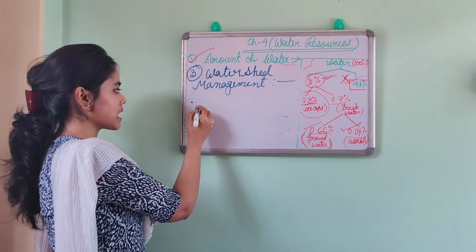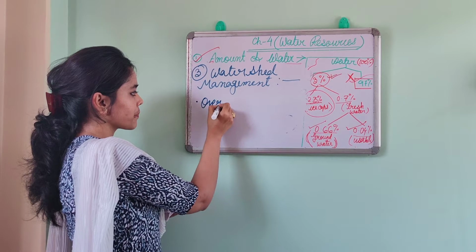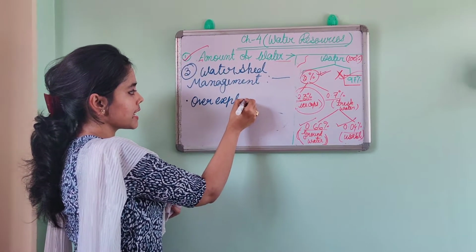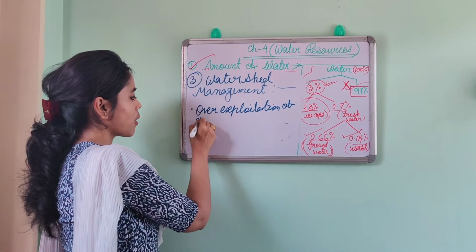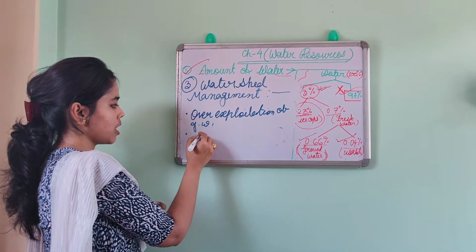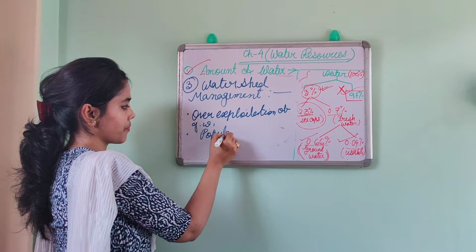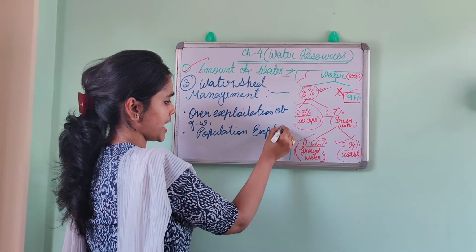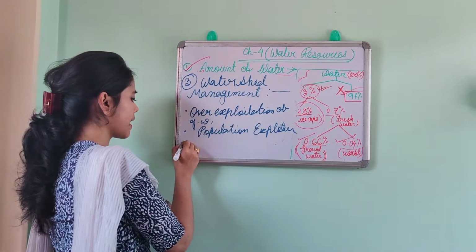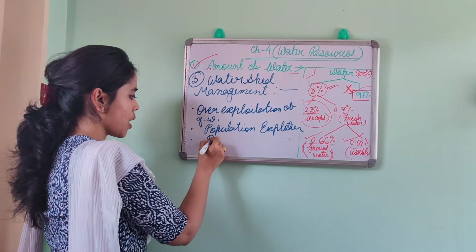Number one I discussed, that is over exploitation of groundwater. Number two, population explosion. Number three, that is pollution.